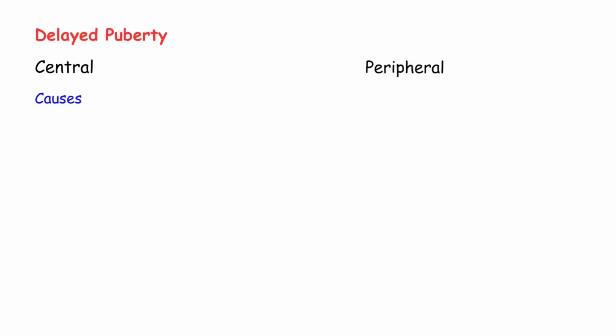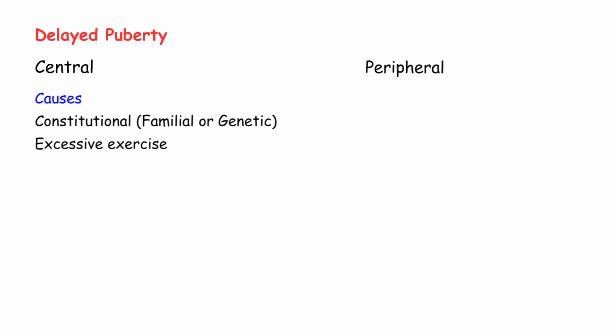What are the causes? Let me explain each one. Constitutional. This means familial or genetic. It runs in families. The girl is perfectly normal, just a late bloomer. This is the most common cause. Excessive exercise. Athletes, especially gymnasts and runners, can have delayed puberty. Too much exercise suppresses the HPO axis. Chronic illness, conditions like renal failure, diabetes, or malnutrition can delay puberty. The body focuses on survival, not reproduction.